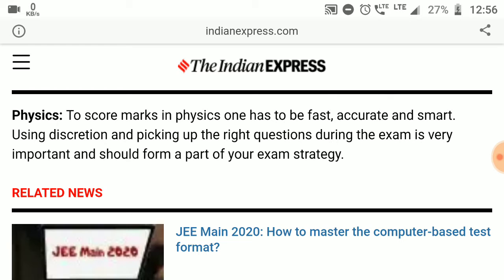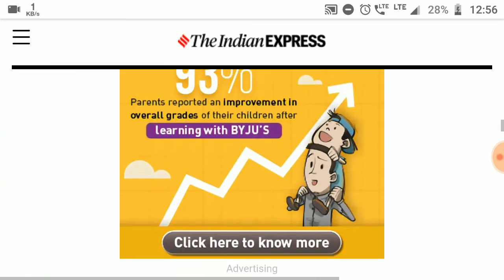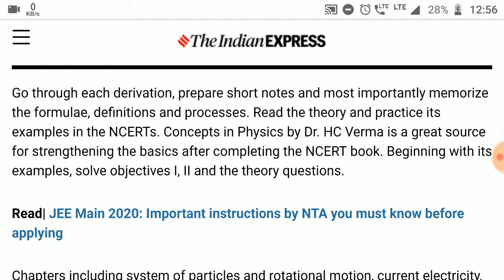To score marks in Physics, one has to be fast, accurate and smart. Using discretion and picking up the right questions during the exam is very important and should form a part of your exam strategy. Go through each derivation, prepare short notes, and most importantly, memorize the formulae, definitions, and processes.